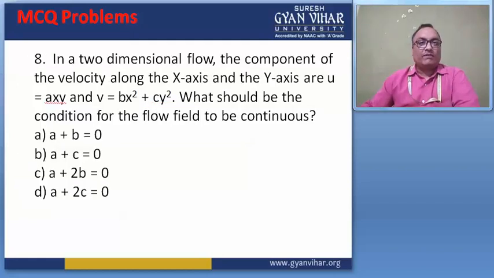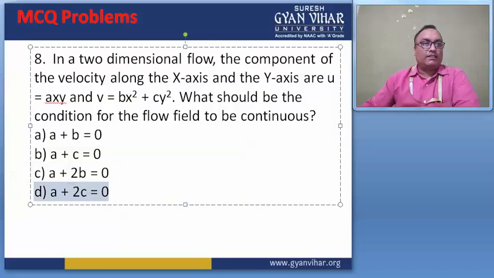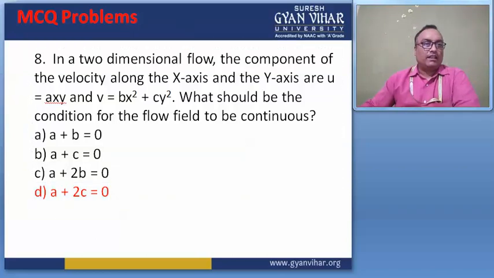In a two-dimensional flow, the components of the velocity along the x-axis and the y-axis are u equal to axy and v equal to bx square plus cy square. What should be the condition for the flow field to be continuous? a plus b equal to 0, a plus c equal to 0, a plus 2b equal to 0, or a plus 2c equal to 0. What will be the correct answer? And the correct answer is here. This D is the correct answer, right?